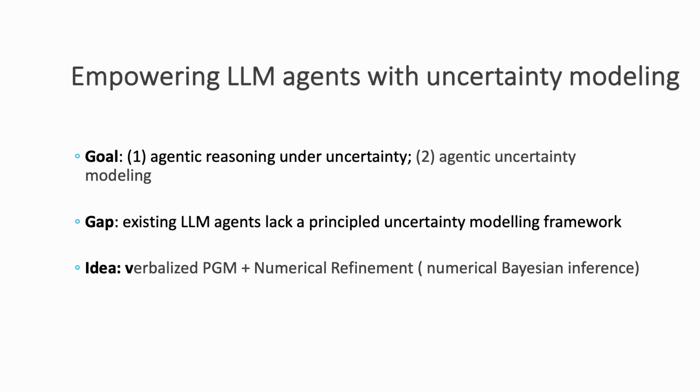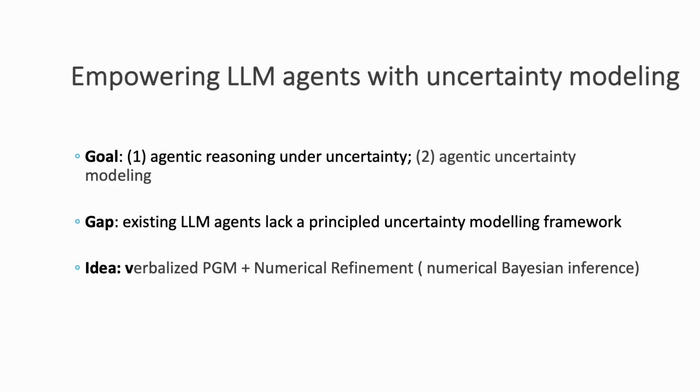So basically, our goal here is to equip a large language model with such abilities. Even though existing large language model agents lack an explicit uncertainty modeling module, here we suppose that the large language model may have implicitly grasped the knowledge of Bayesian inference, and we just need to prompt the large language model to follow principles of Bayesian inference while reasoning with human languages.